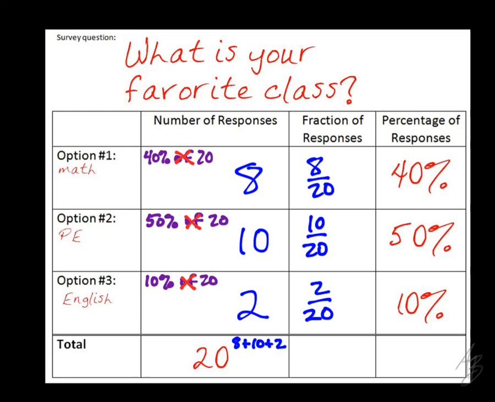Now this is one case where we don't want to reduce our fractions. Why would I not want to reduce my fractions here? What does this number tell me that 2 out of 5 does not tell me? Why would I not want to write this as, say, 2 over 5 here?